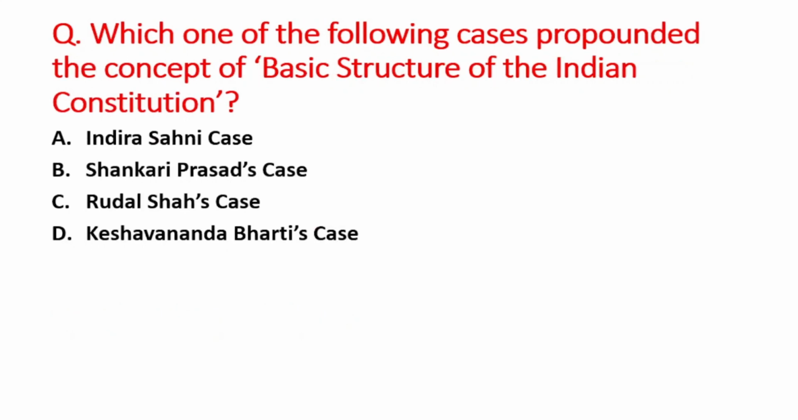Next question is, which one of the following cases propounded the concept of basic structure of the Indian Constitution? A option is Indira Sahani case, B is Shankari Prasad case, C option is Rudal Shah case, and D option is Keshwananda Bharti case. Right answer is option D, that is Keshwananda Bharti case.